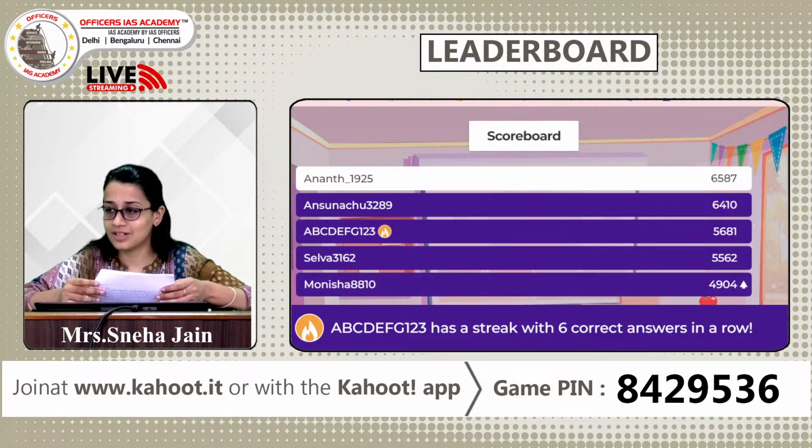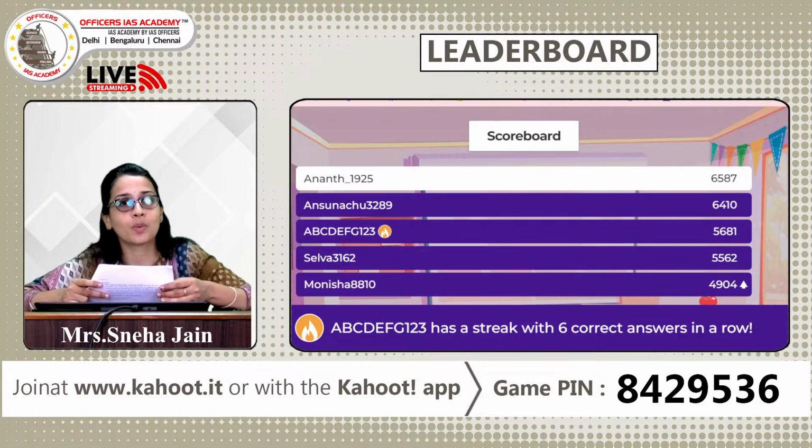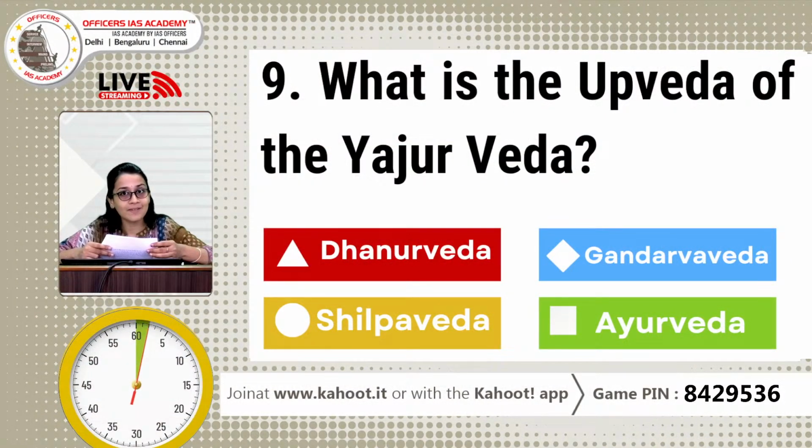So where's the change in the leaderboard? Anant and Ansunachu, you have been playing extremely well. You have been very quick and you have been able to retain the top 2 spots. And it's interesting to see that ABCD, whoever, has given 6 correct answers in a row. Congratulations. Monisha, you have come to the top 5. New entrant, all the very best. Selva, you're doing good. Just be a little quicker. You should quickly be up in the top 5. Now, for the next questions, remember, it's not just about getting the question right, but also being quick.